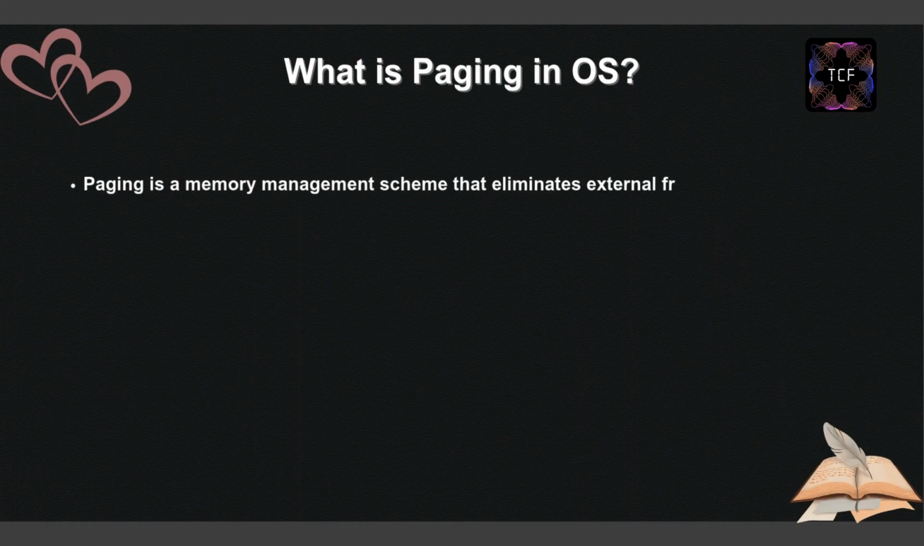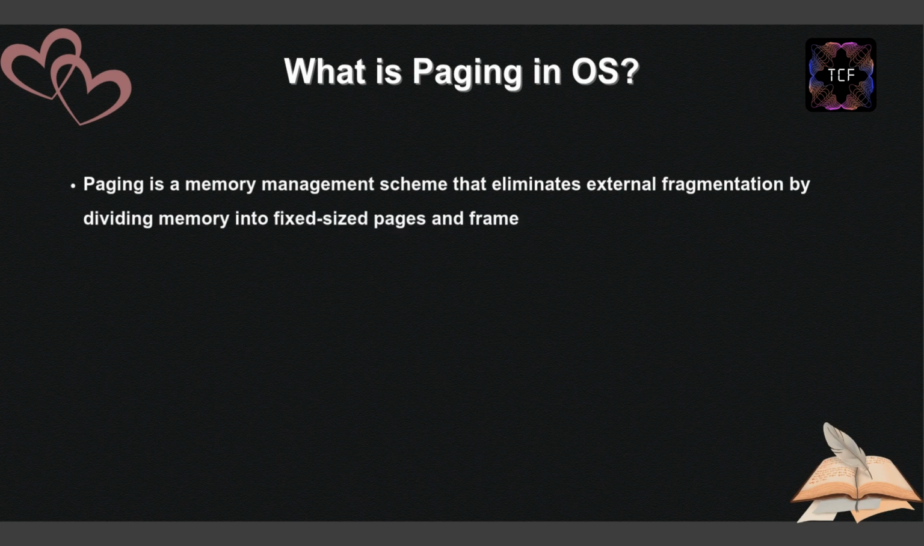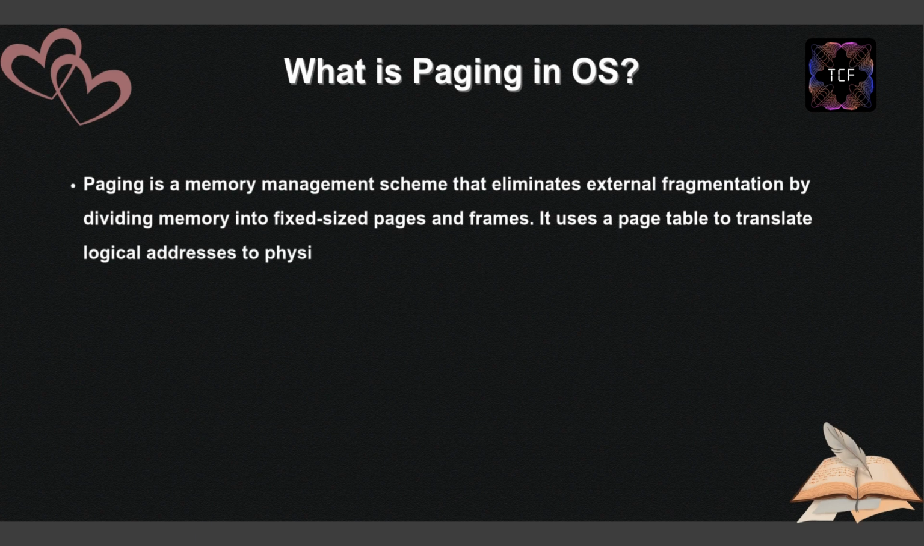What is paging in OS? Paging is a memory management scheme that eliminates external fragmentation by dividing memory into fixed-sized pages and frames. It uses a page table to translate logical addresses to physical ones.